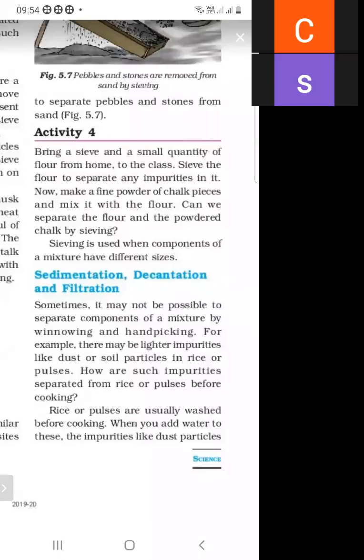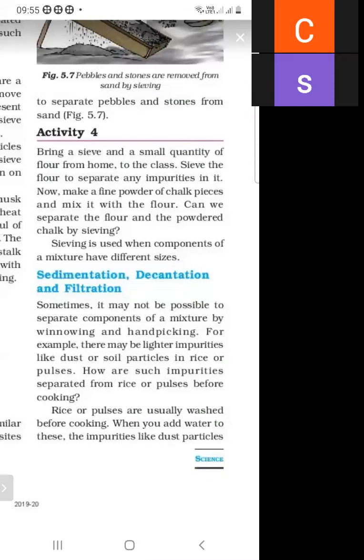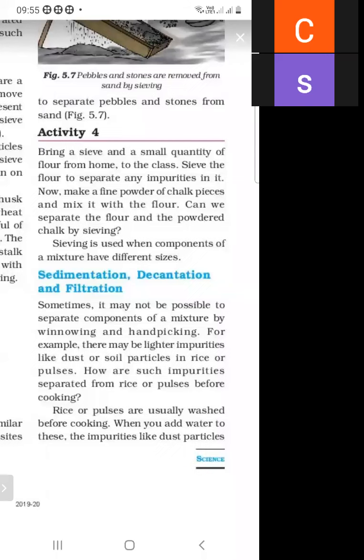Sometimes we want to separate a component of a mixture, but winnowing and hand picking do not work. For example, there may be lighter impurities like dust and soil particles in rice. In the rice, sometimes very small impurities are present, like dust and soil particles. We cannot separate these impurities with the help of hands or the process of winnowing.